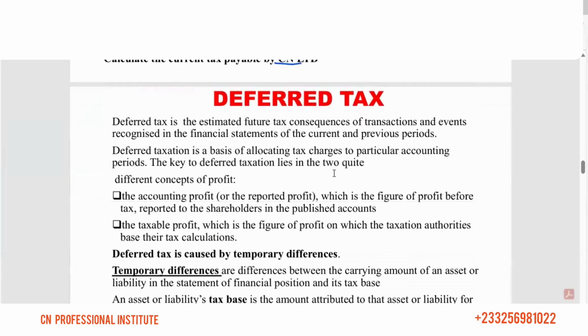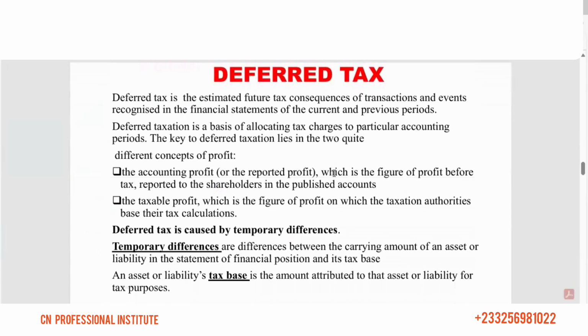In the next video, we'll be looking at deferred tax, the last element. So we did the over and under provision, and the first part, we did the current tax. We said with the current tax, you have to do add back and disallow. Then when you get the taxable profit, you apply the tax rate on the taxable profit to get your current tax, right? So in the next video, we'll look at deferred tax.